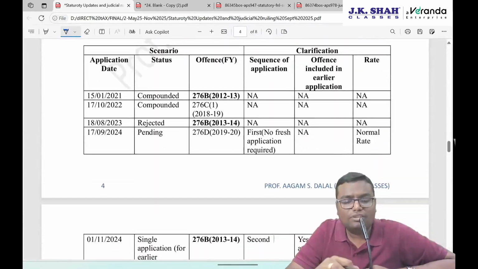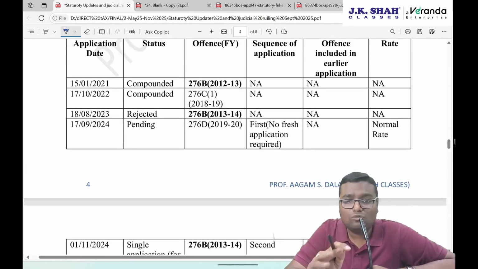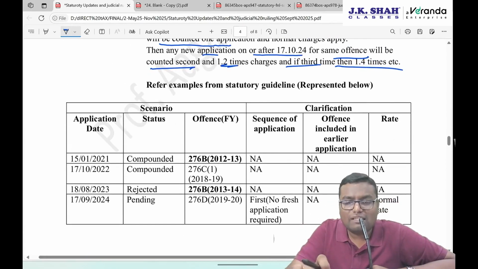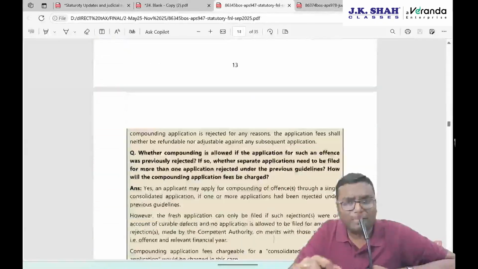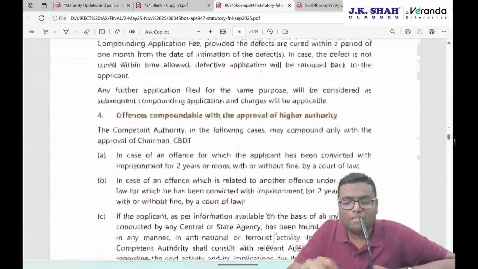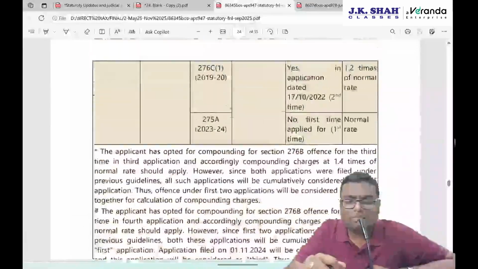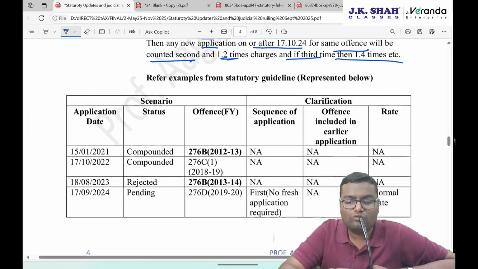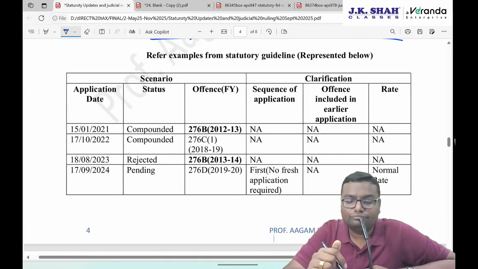Now here I have given you the example. Again, the example is given by ICAI, so please consider it important for the exam. This example is not drafted by me. It is the same example which is given in this statutory update PDF. But so that you don't need to refer to this PDF, I have combined everything in my summary notes itself. I have just copied the example over here. Let us understand this example and the scenarios one by one.